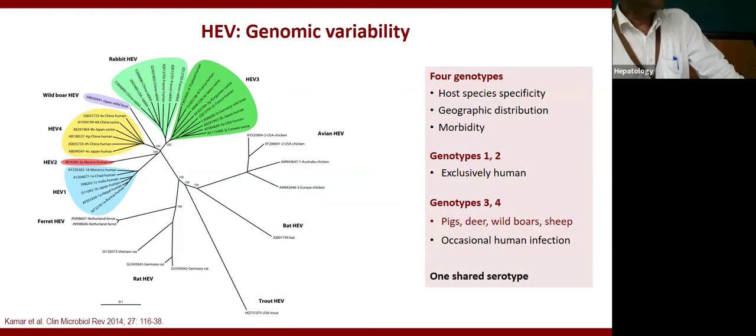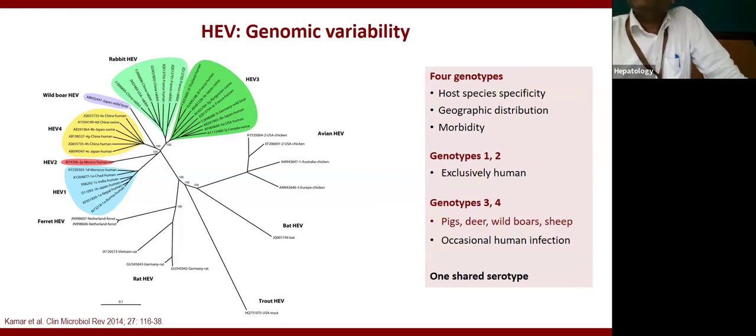Genotype 1 and 2 exclusively cause infection in humans. No other mammals are affected by genotype 1 and 2. India has exclusively genotype 1 only. And genotype 3 causes infection not only in humans, but also pig, deer, wild boar, sheep. And remember this pig.